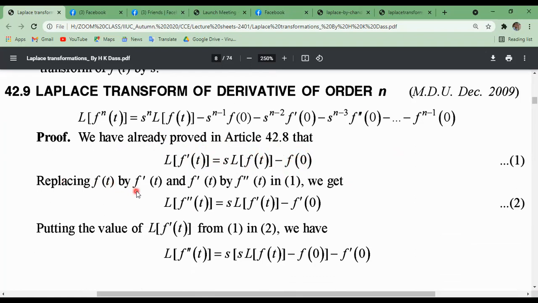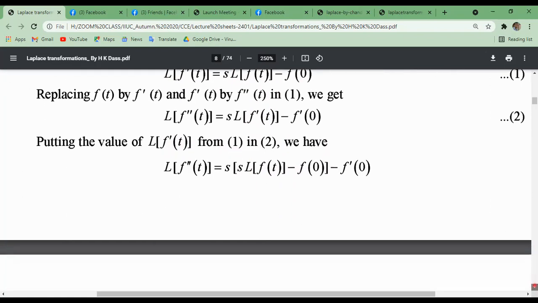Now, replacing f of t by f dash t and f dash t by f double dash t, that means the second derivative, in equation 1. This is equation number 1. Now replacing f dash t by f double dash t, then we get this one. Putting the value of Laplace transformation of f dash t from 1 and 2, from 1 we get this Laplace transformation of f dash t, and we put it here. Just in this place we are using this relation, s into Laplace transformation of f of t minus f of 0. This is the third bracket, the value of f dash t. Putting the values of f dash t, we get this one.